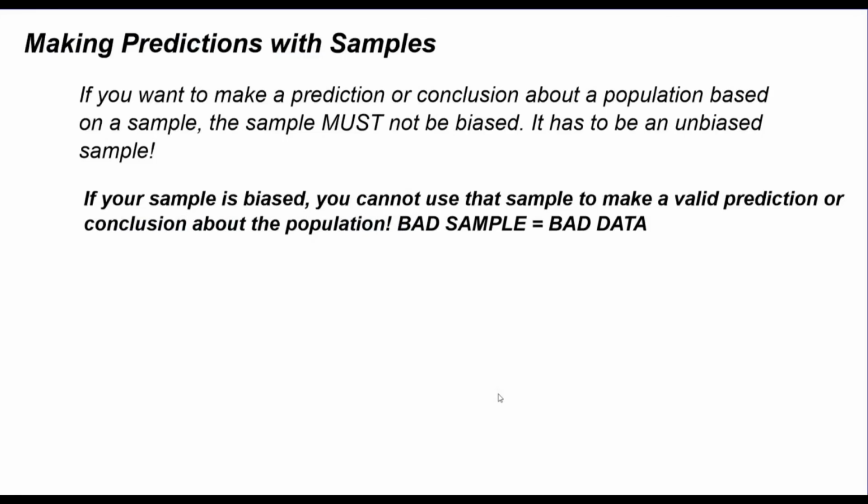So how do we make predictions with samples? If you want to make a prediction or a conclusion about a population based on a sample, the sample must not be biased. We cannot have a bad sample. It has to be an unbiased sample. So we have to collect it in one of those 3 random ways. If your sample is biased, you cannot use the sample to make a valid prediction or a conclusion about the population. Bad sample equals bad data. So if your sample is collected incorrectly, you might as well just throw it away because it's useless. There's nothing we can do with that data because it does not represent the population.